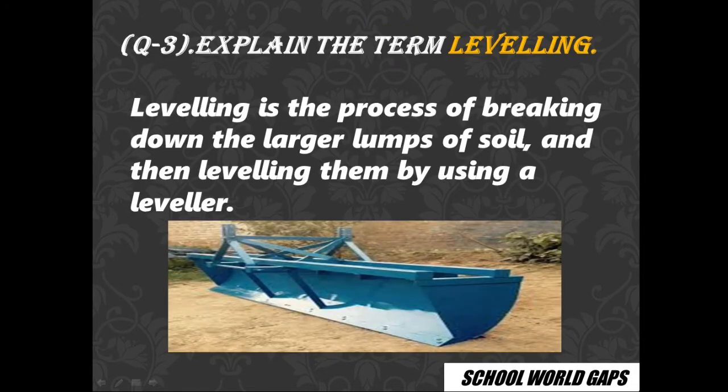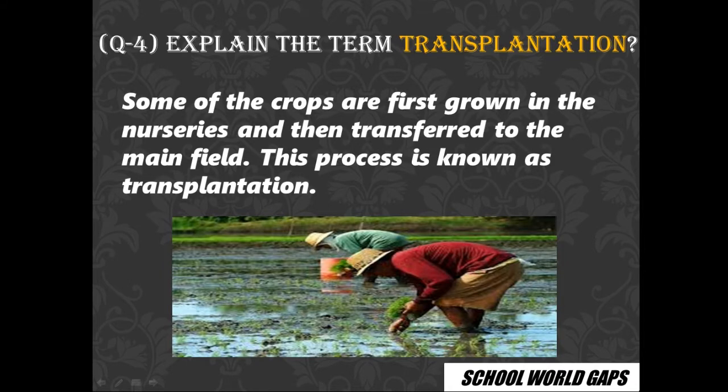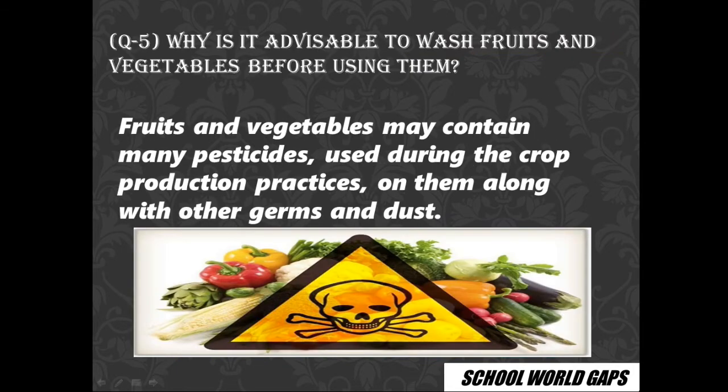Question 3, explain the term leveling. Leveling is the process of breaking down larger lumps of soil and leveling them by using a leveler. Then question 4, explain the term transplantation. Some of the crops are first grown in nurseries and then transferred to the main field, and this process is called transplantation. The common crop which is grown like this is paddy or rice.